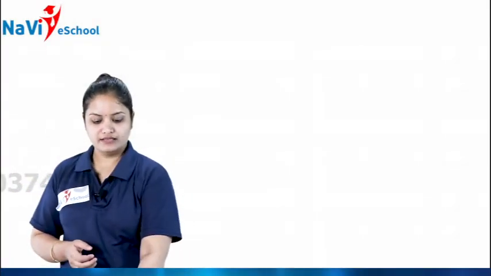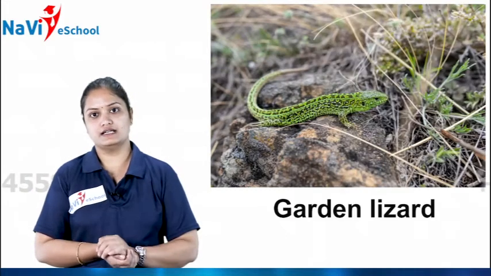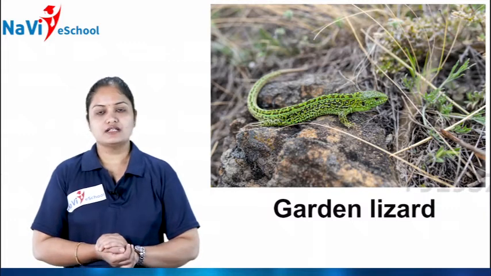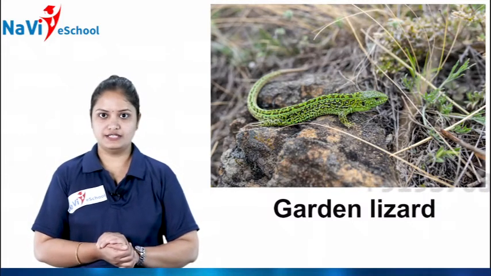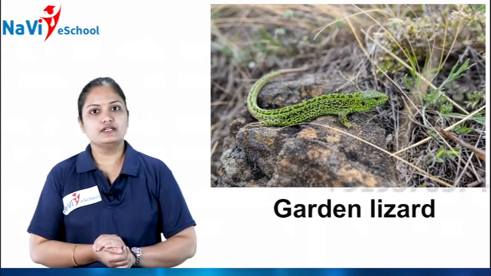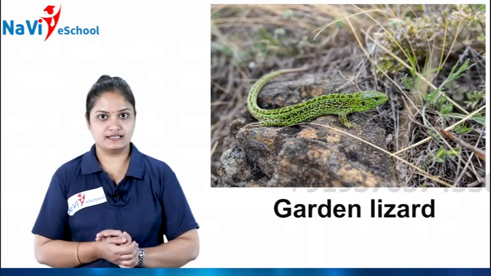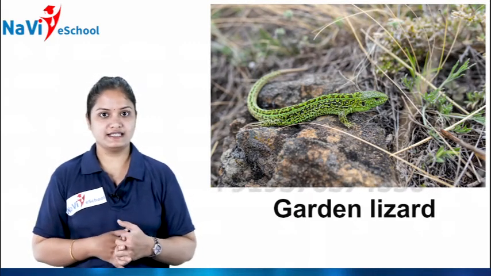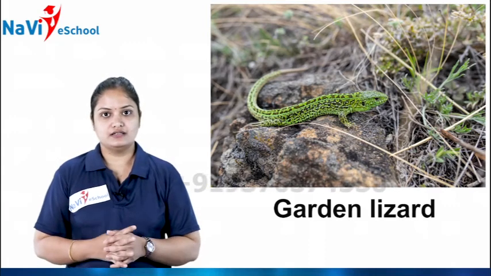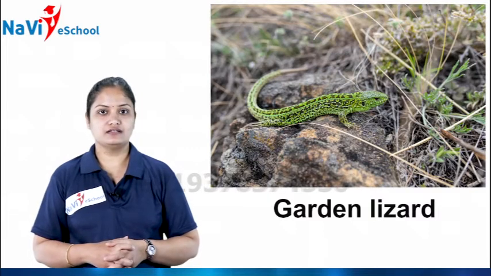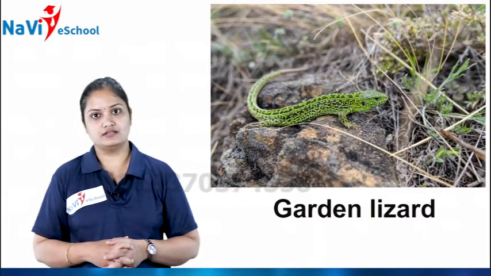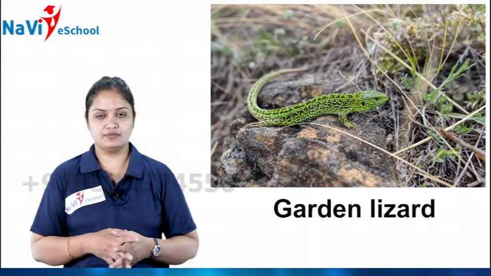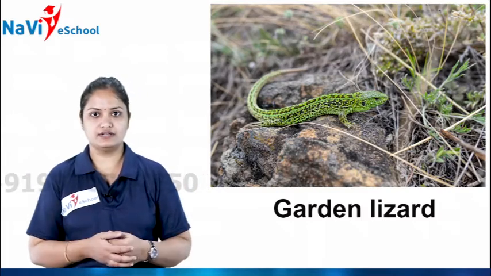So here children, another one I am showing you, the garden lizard, where it lives and what about the size and the color. So garden lizards are small creatures, isn't it? So you used to find this on grass. The food which it eats is usually insects which are in the grass, and the color of this one is quite brown or a brick red color, or you can say reddish brown, black color. So many colors you can find in this one.